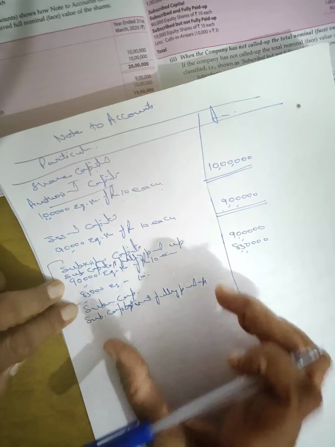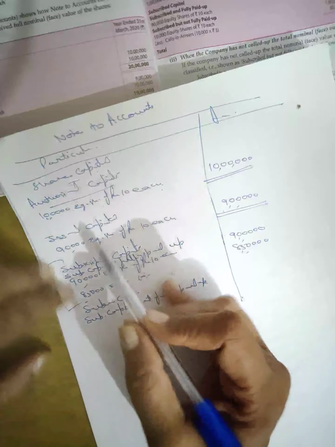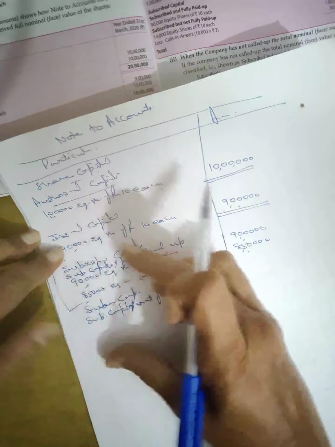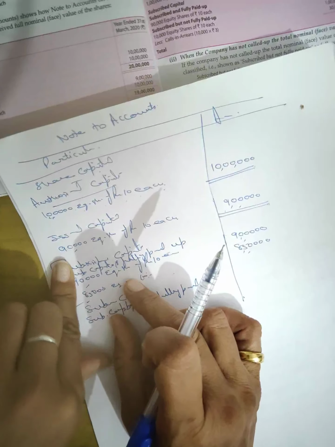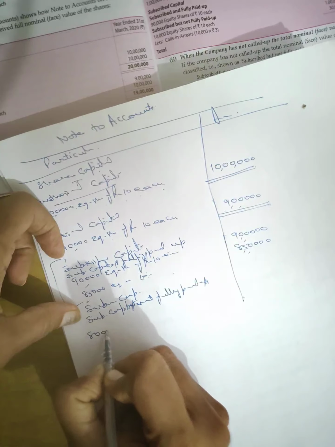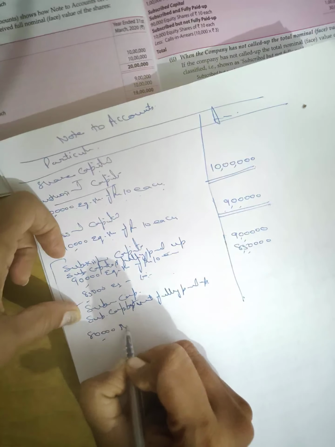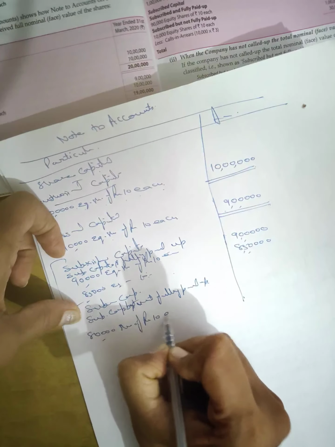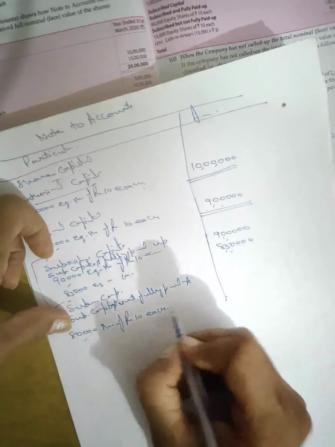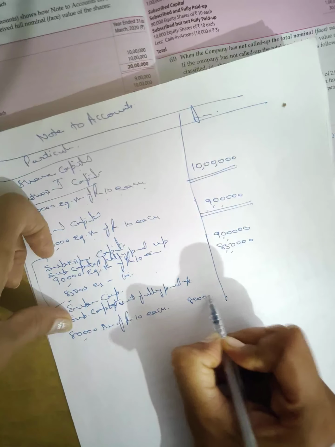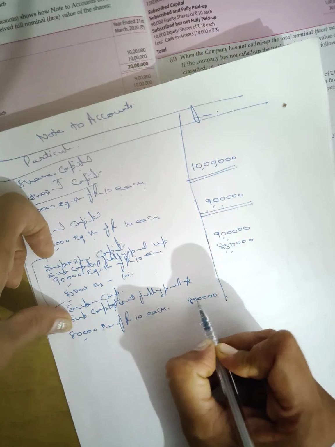In what conditions this can be there? Suppose issued capital was 90,000. All right, now public, they have subscribed for 90,000. All right, so but one thing is there, on 80,000 shares of rupees 10 each, you have received the whole amount. Okay, so you have received 80,000 8 lakh.